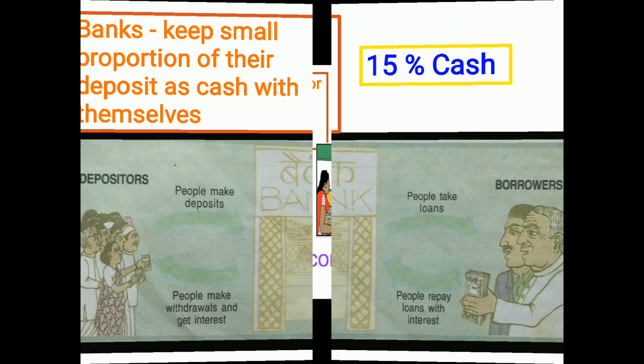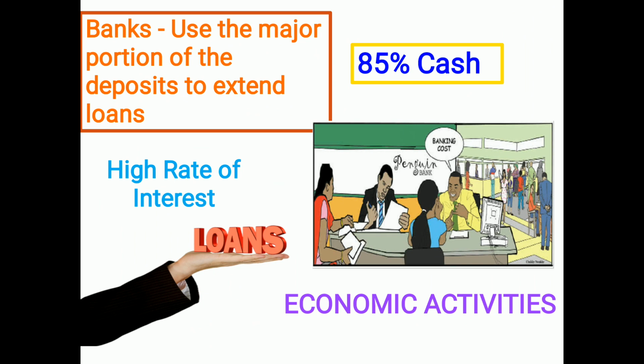At the same time, the remaining amount, 85% of the cash, is there, isn't it? Banks utilize the major portion of the deposits to extend loans. That is, they provide loans. We have learned that banks borrow the money to lend. Do you remember from whom they borrow? From the depositors. So banks use the major portion of the depositors' money, that is 85% of the cash, to extend loans.